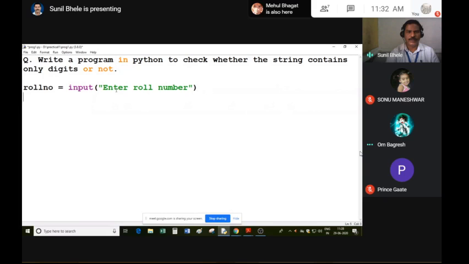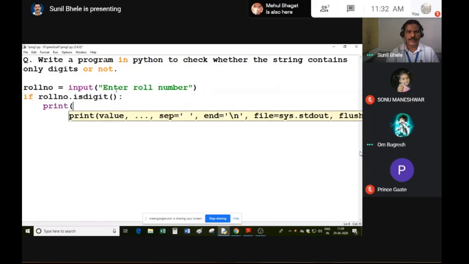So you can use an if statement: if roll number dot isdigit, print roll number is okay.